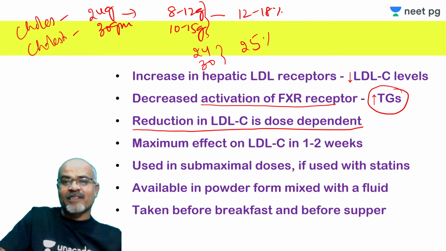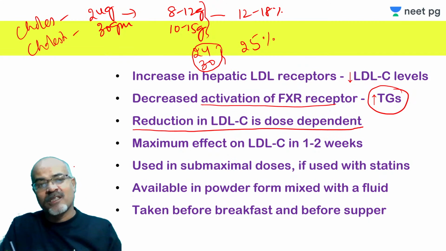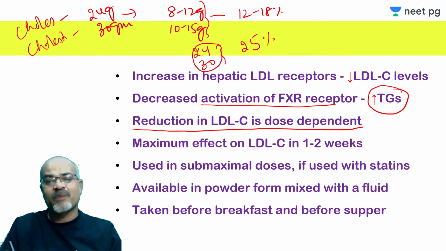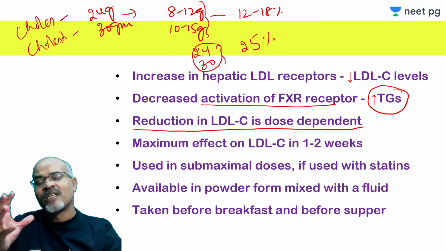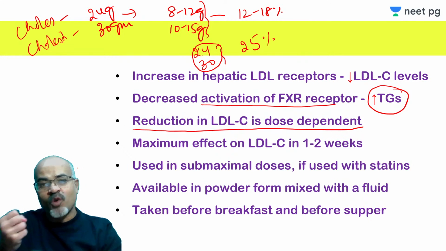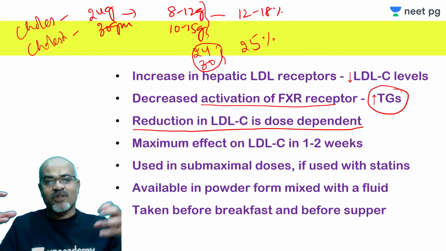of LDL reduction. But usually at these doses, the tolerability of these agents is a cause of concern because GI tolerability is an issue. So this is the problem, and that is why they are considered good when they are combined with something like statins. So what happens, you need only submaximal doses, so tolerability is good, and there is also synergistic action, right?